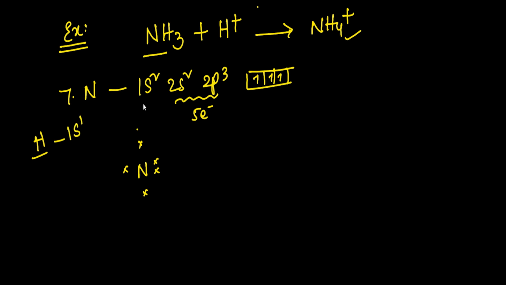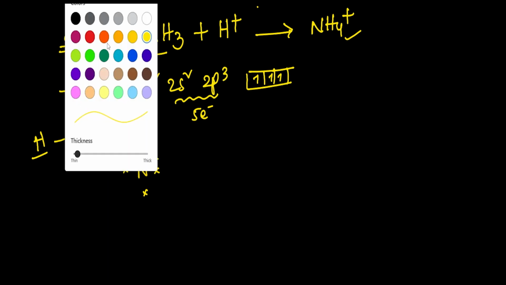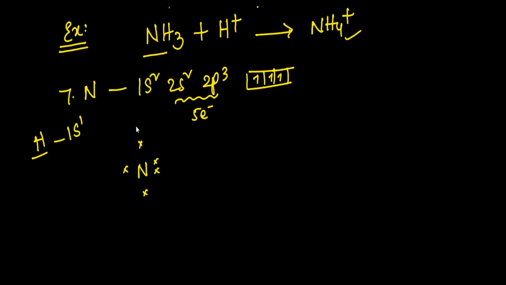So I will draw, just wait. Each hydrogen atom is forming 3 covalent bonds with the nitrogen atom, like this. These 3 covalent bonds are formed between the nitrogen atom and the hydrogen atoms in this case. Here one is the lone pair. And now suppose we take the H+.